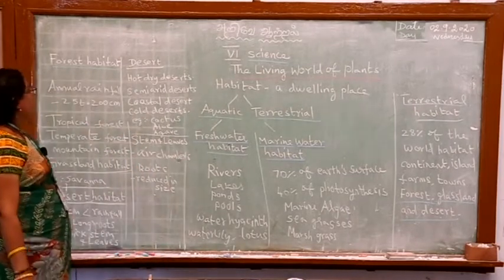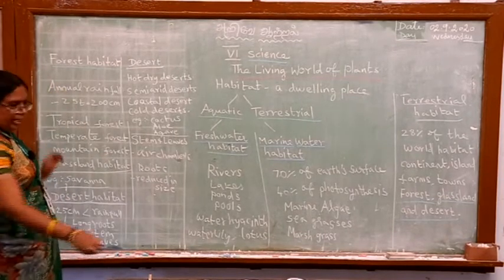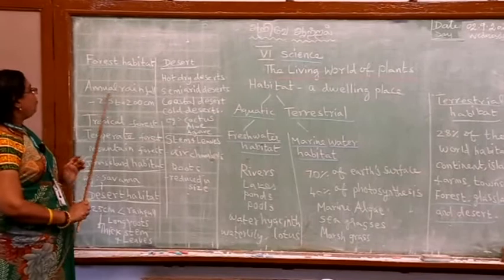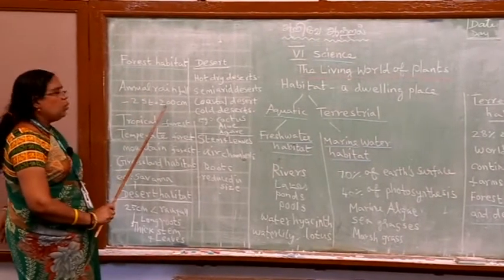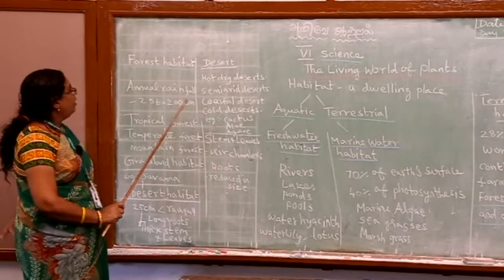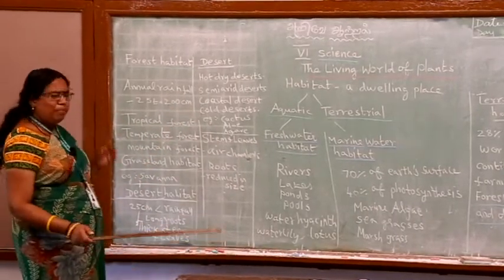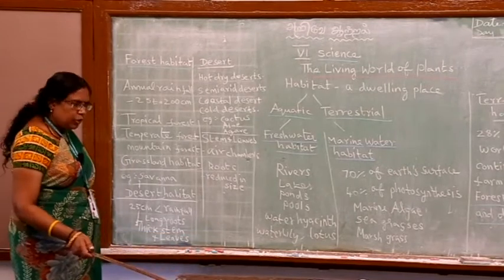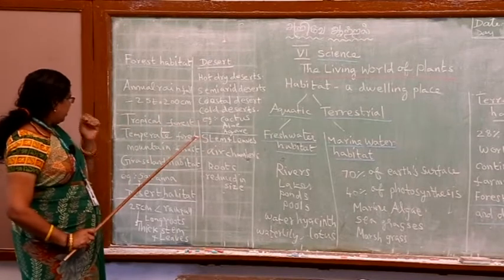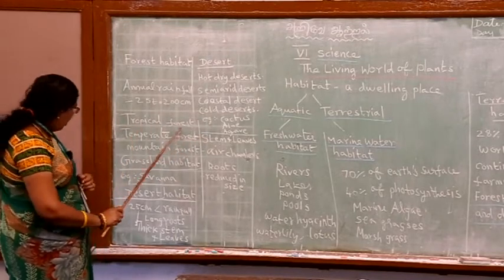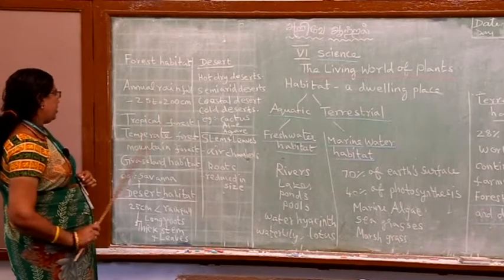We all know the importance of forest. Usually in the forest, the annual rainfall is 25 centimeter to 200 centimeter. Forest means full of trees, many kinds of very useful trees, and they are of three types: tropical forest, temperate forest and mountain forest.